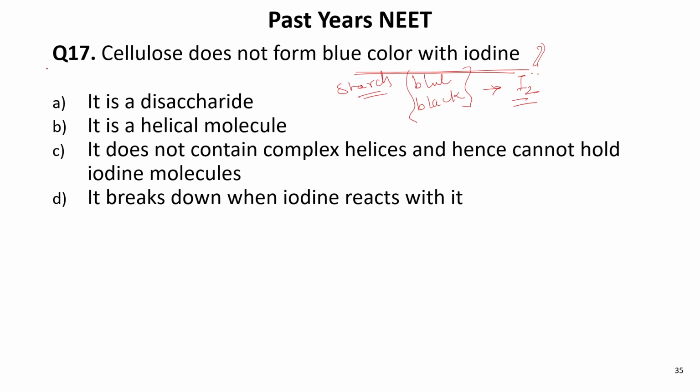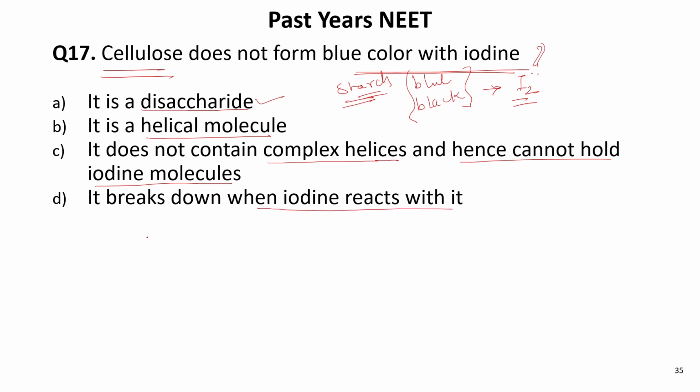So you must remember the structure of cellulose and starch. Cellulose does not form blue color because it is a disaccharide, according to this statement. It is a helical molecule. It does not contain complex helices and hence cannot hold the iodine molecule. It breaks down when iodine reacts with it.